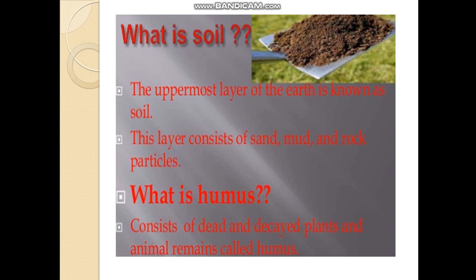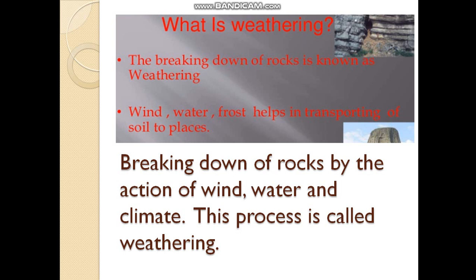A very short definition for soil is given. What is soil? The uppermost layer of the earth is known as soil. So the topmost layer of the earth, we call that soil. How is soil formed? Soil is formed by a process called weathering. We could see rocks, right? These rocks break down into small stones. In turn, the small stones break down into very fine particles which are soil. This breaking down of rocks by the action of wind, water and climate, we call this process weathering.